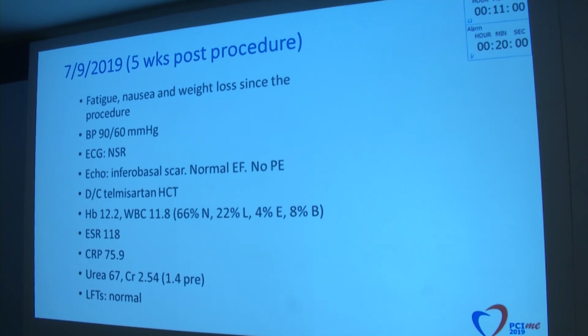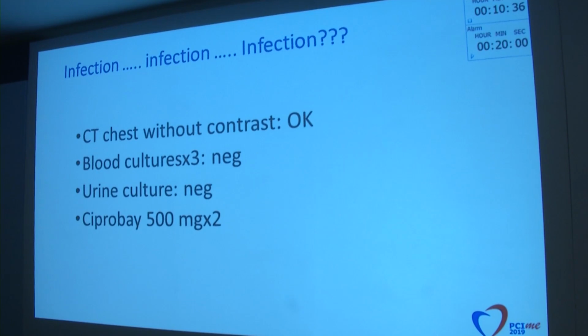His hemoglobin was 12, less than what he had prior to the operation. His white count was a bit elevated, 11.8. His ESR was 118, and the C-reactive protein, which was normal prior to the procedure, was now 76, highly increased. And his kidney functions have deteriorated over the past 5 weeks or so. His liver function tests were normal. So I don't know, do you want to say something about this?